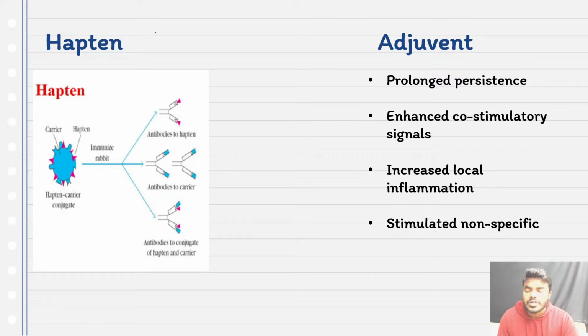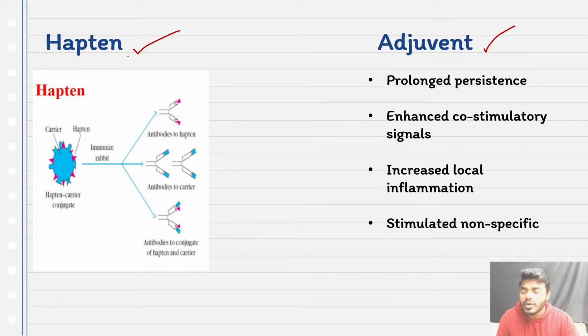Continue. Yeah, so later we studied two examples of immunogens. One is called a hapten, another one we can call, friends, adjuvant. And what is the statement I have given to you, friends? When compared to the hapten, the adjuvant, both are a type of immunogens only, there is no doubt about it.